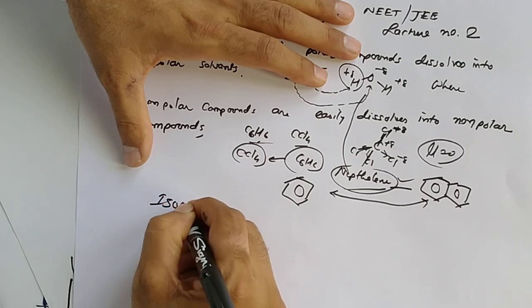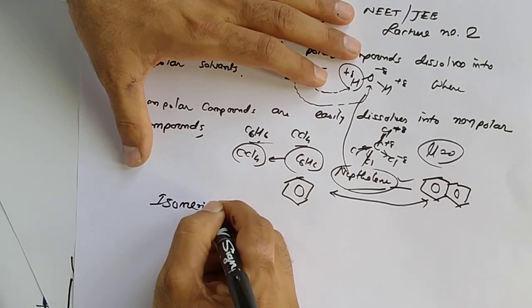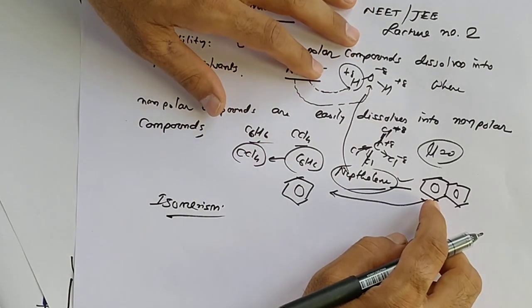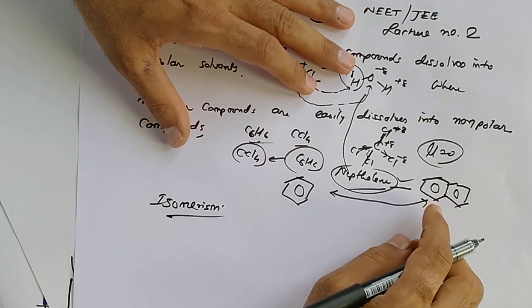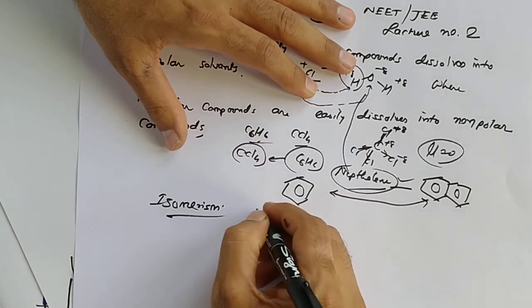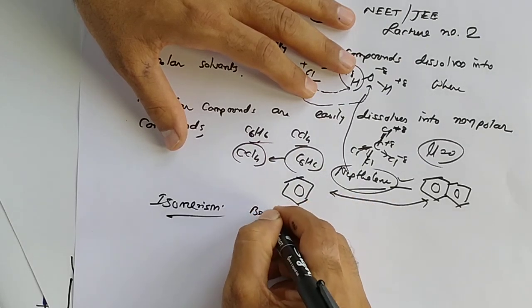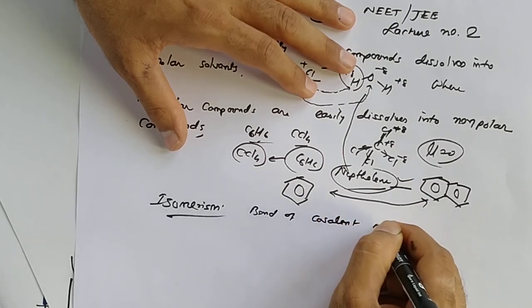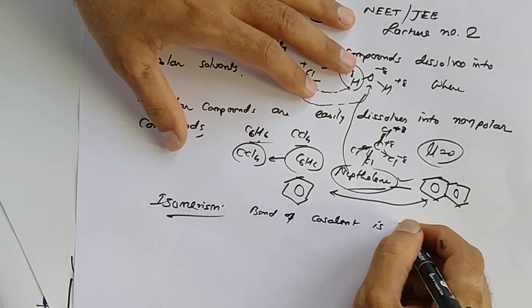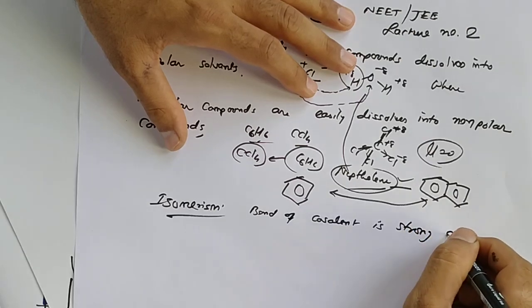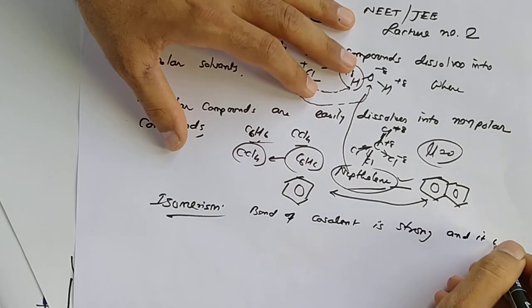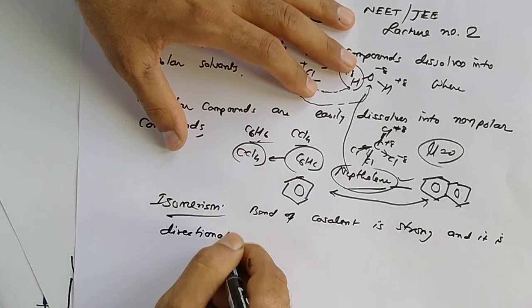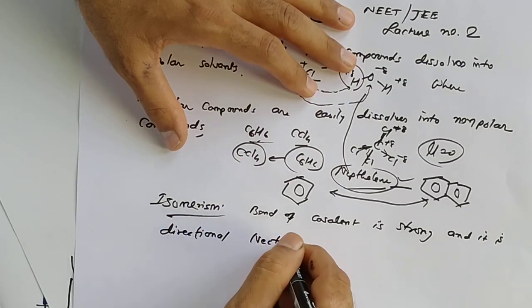Now isomerism. The bond of a covalent compound is strong and it is directional, meaning a vector.